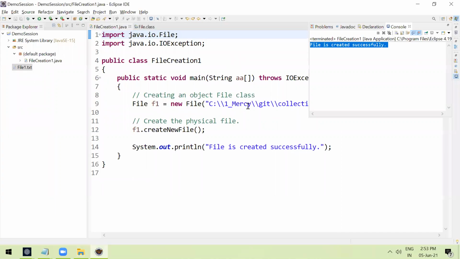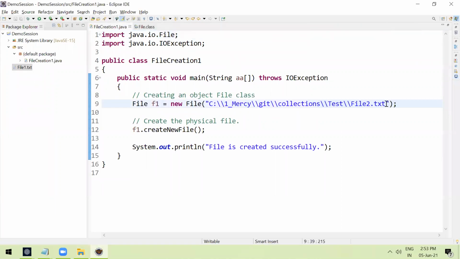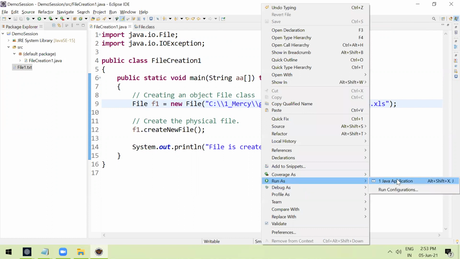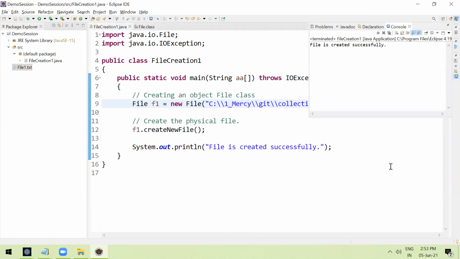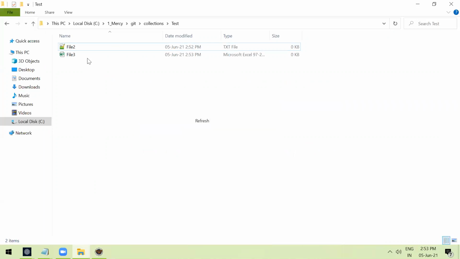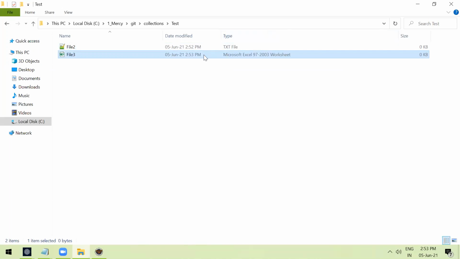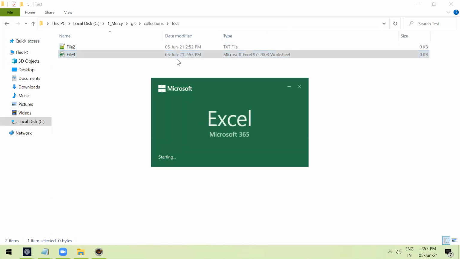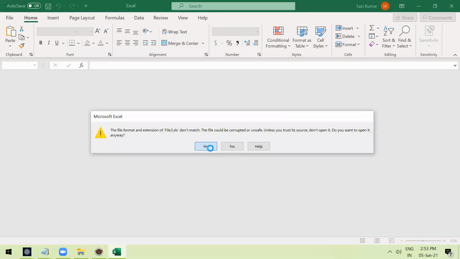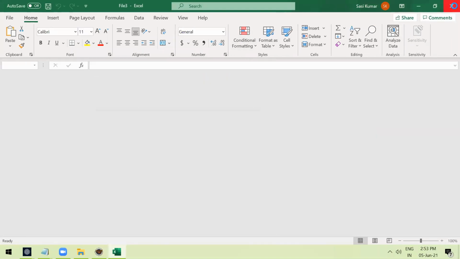So I want to create different types of files, right? Suppose if I want to create an Excel file, XLS, right? Only give XLS. The extension is important. Just see it. Yeah, you can able to see one Excel file is created, right? Microsoft Excel is created, right? If you observe, it is created. One Excel file is created.